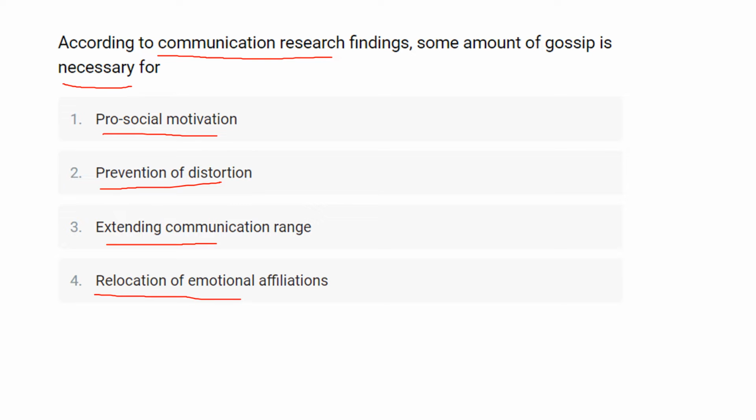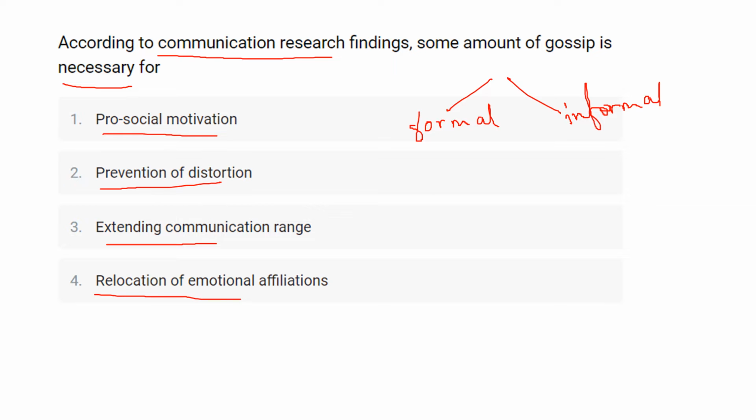So here communication is of two types, that is formal and informal. The formal communication is that which goes through the established channels inside the organization, and informal communication refers to the type of communication that travels freely through the organization and flows in all directions.